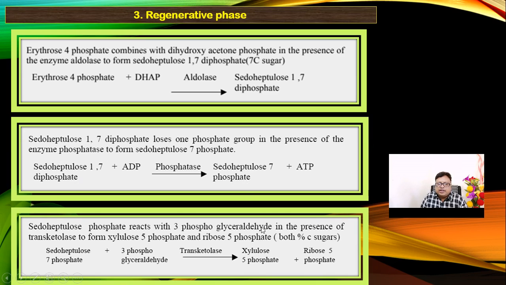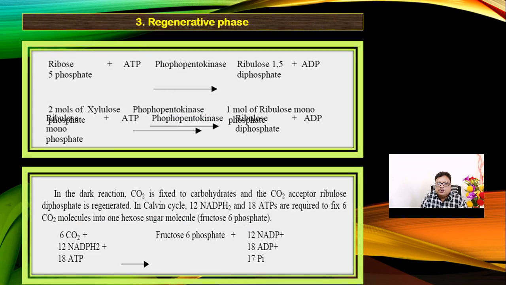Now the cellulose and another component go in the third step, where two reaction centers go in parallel to form ribose 5 phosphate, and again ribose 5 phosphate gives rise to another product, that is ribulose 1,5 diphosphate. Now in this particular dark reaction, CO2 is fixed to carbohydrates, and the CO2 acceptor ribulose diphosphate is generated.